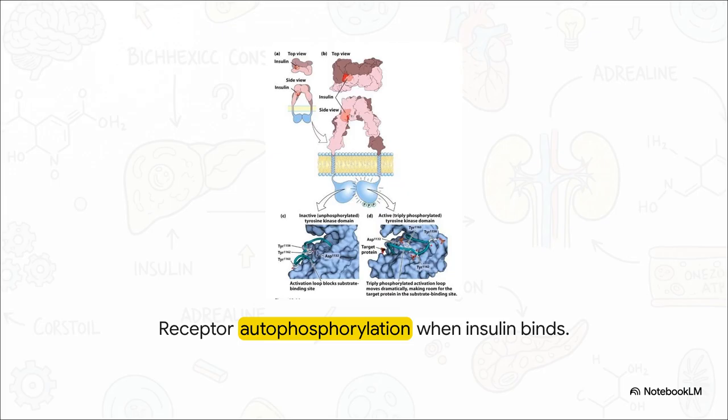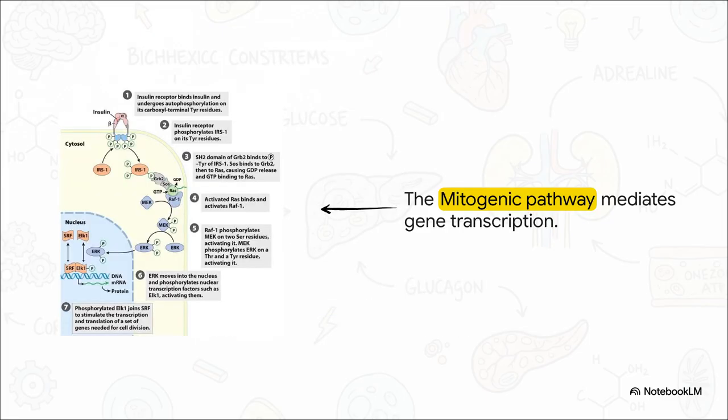The insulin receptor is a dimeric protein spanning the membrane. When insulin binds to the outside, it forces a conformational change that activates the inside portion, allowing it to phosphorylate its own tyrosine residues. This is called autophosphorylation. It essentially turns itself on, priming it to activate a cascade of other internal cellular proteins. Once autophosphorylated, the receptor kicks off multiple complex cascades. The first is the mitogenic pathway.